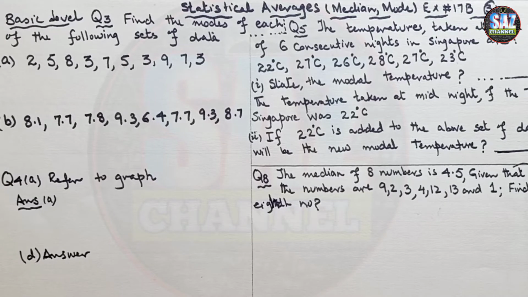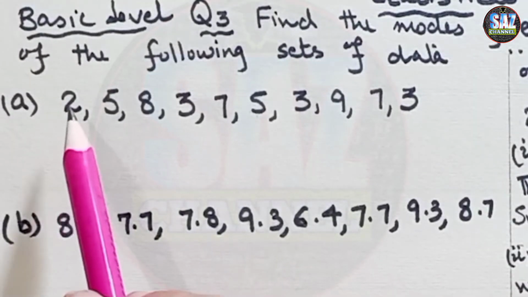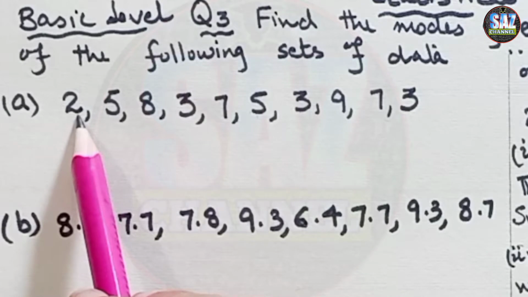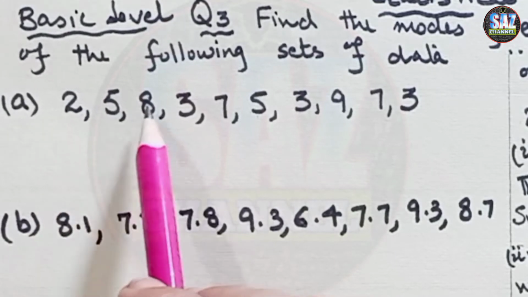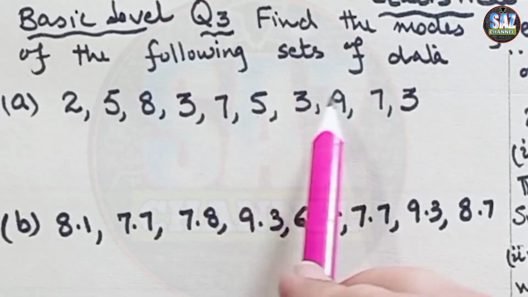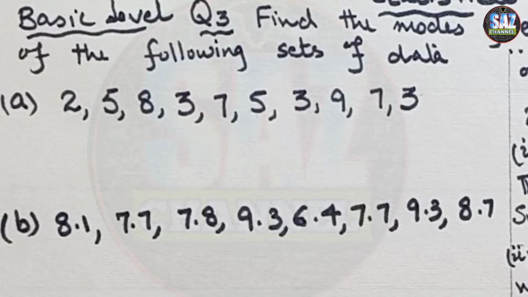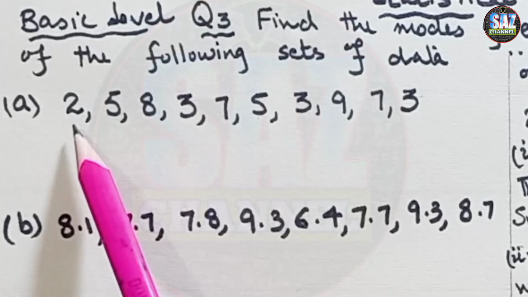So let's move to question number 3. Question number 3 says that for each of the following sets of data, state the mode of the distribution. The first data given to us has the entries 2, 5, 8, 3, then 7, 5, 3, 9, 7 and 3. Now what we have to see is which number is coming the maximum number of times, or which number is repeating mostly.